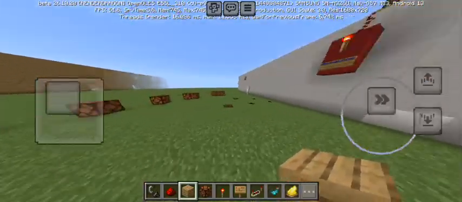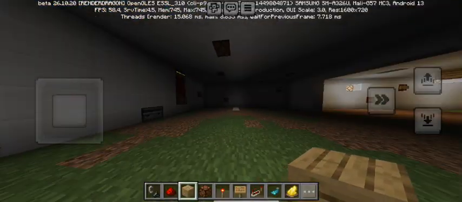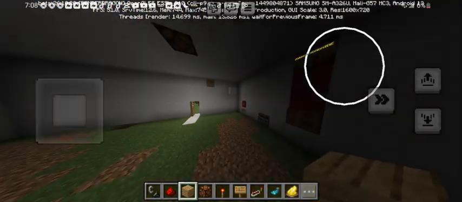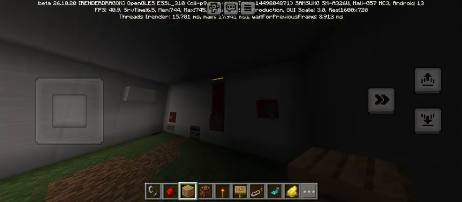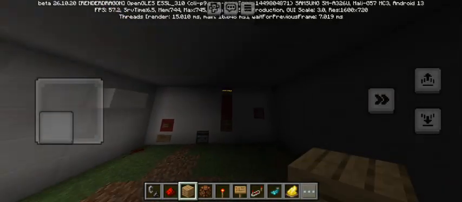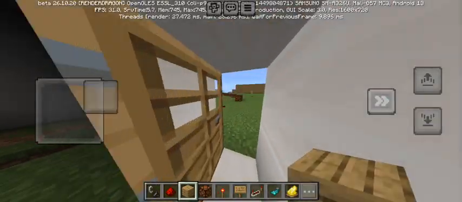Okay, for the person who has been commenting on how to make a fire alarm system, I will show you how to make a fire alarm system. So, this is a more advanced fire alarm system, and it also has a carbon monoxide system with it. And since I'm making a new system, I might as well show y'all a tutorial.